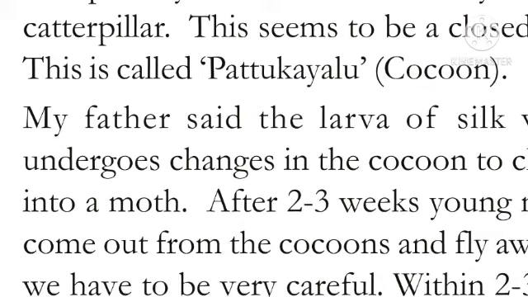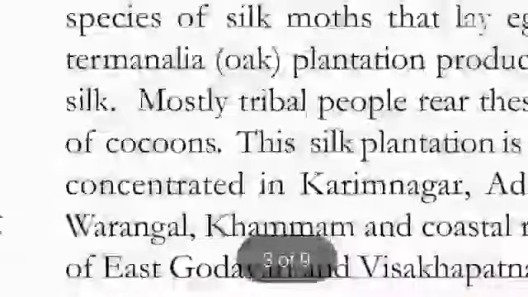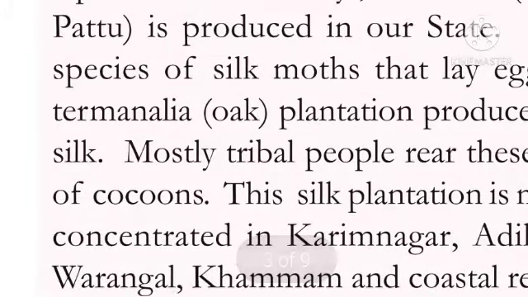See, apart from the mulberry, here one important thing is there, do you know? Apart from mulberry, Tassar silk, common name Desali Pattu, is produced in our state. Some species of silk moths that lay eggs on the Terminalia, an oak plantation, produce Tassar silk. Here terminalia means oak plant. Mostly tribal people rear these kinds of cocoons.